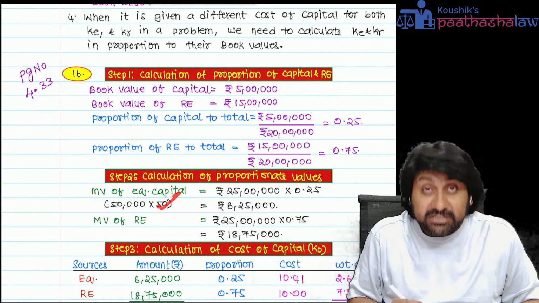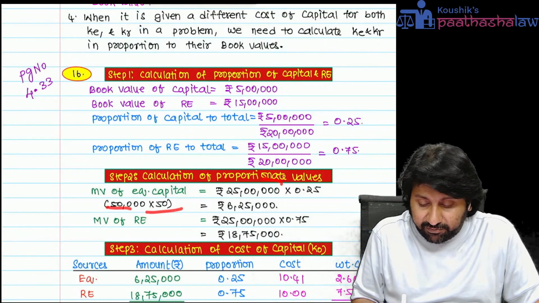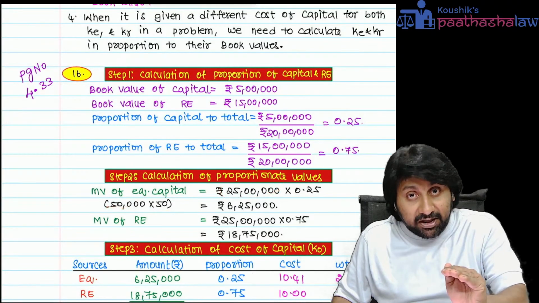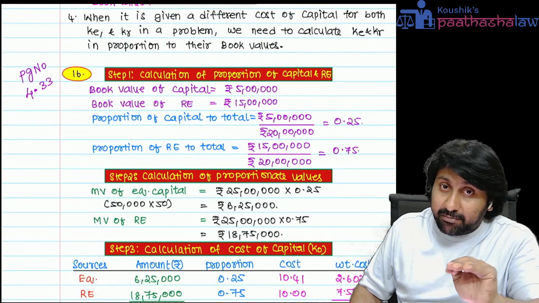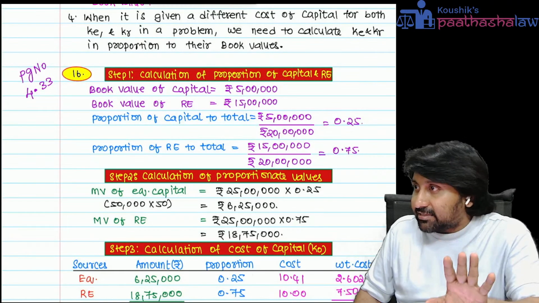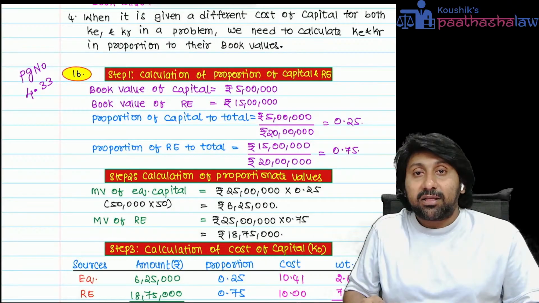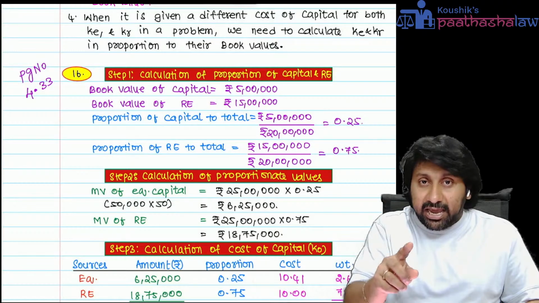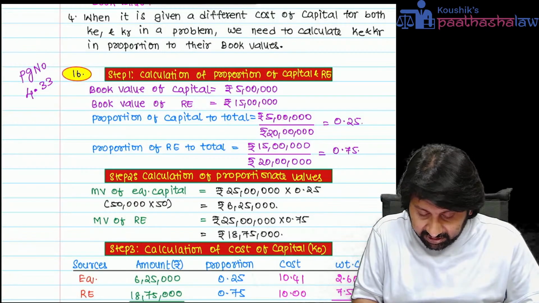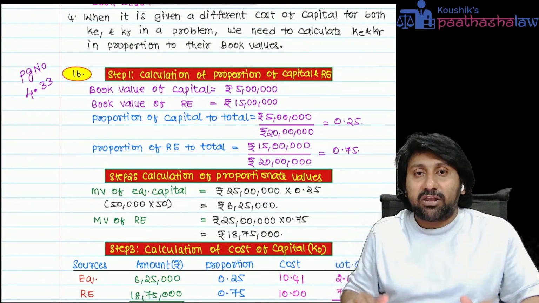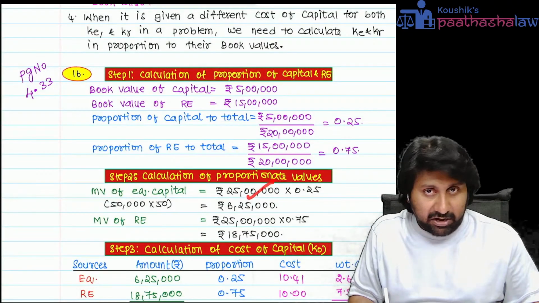Here, what is the market price per share? 50. How many shares are there? 50,000. 50,000 into 50 is 25 lakh. In this 25 lakh, equity share capital is there, and reserves are also there. That is the assumption. But KE and KR are not the same, right? Then how can you apply the same rate? KE 16, KR 14, but in this 25 lakh, both are there. Then how to apply? What to do in the answer?